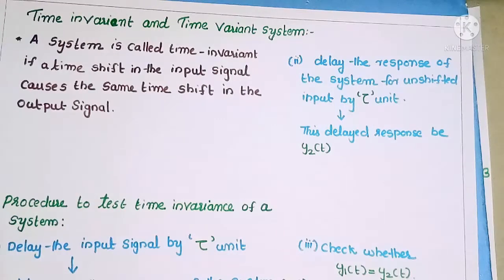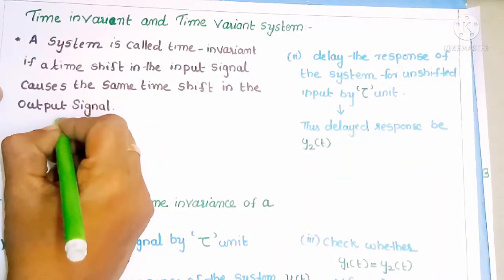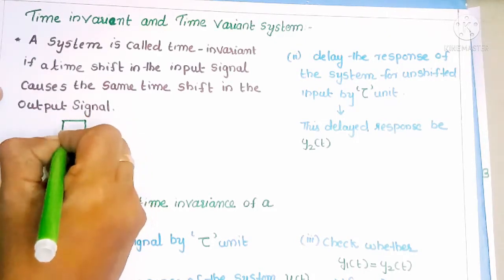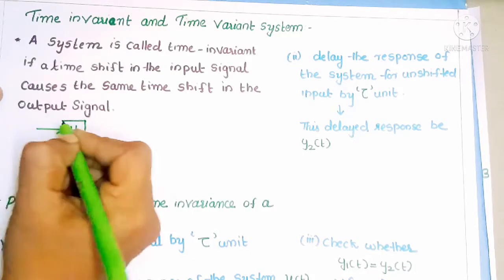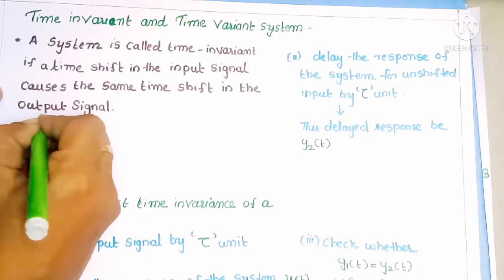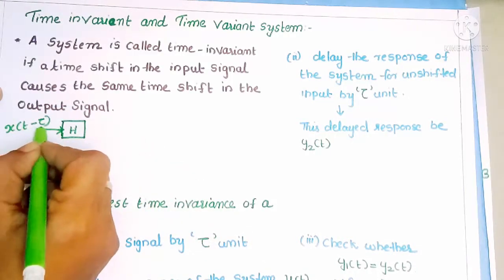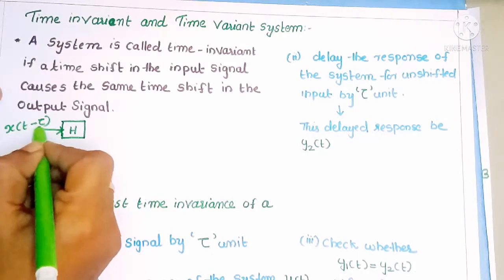Then how can we represent a time invariant system? To represent a time invariant system, we can take a system. Here I am applying a time shifted input signal, that means x of t minus tau. That means the x of t signal is delayed by tau units, so we can represent it as x of t minus tau.